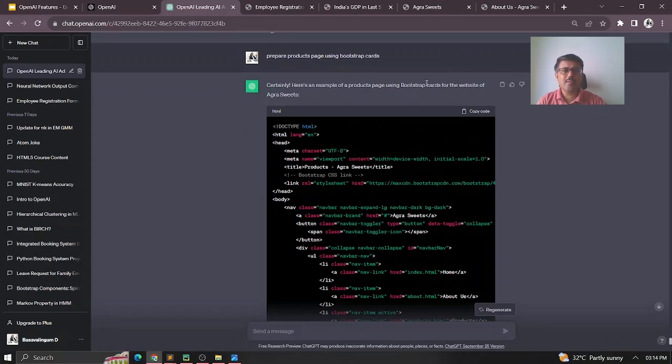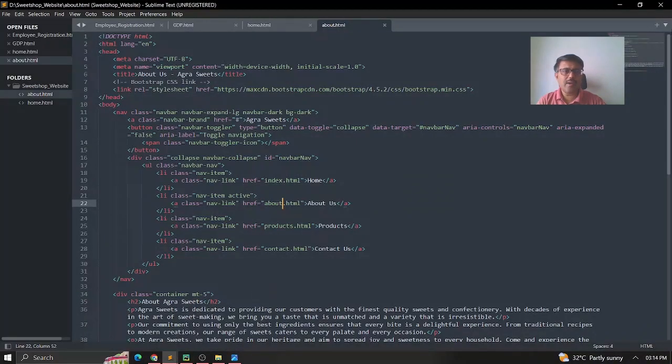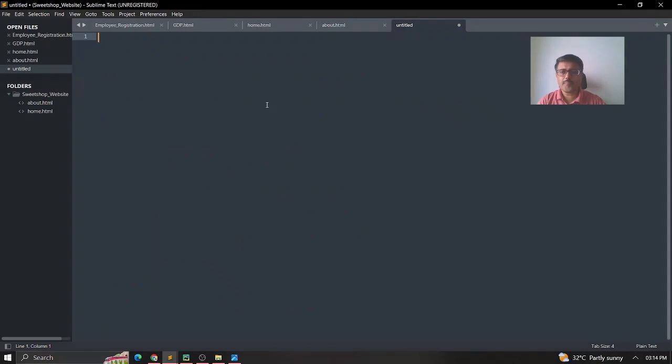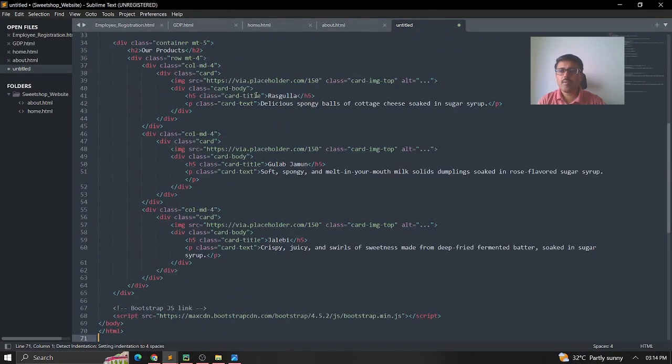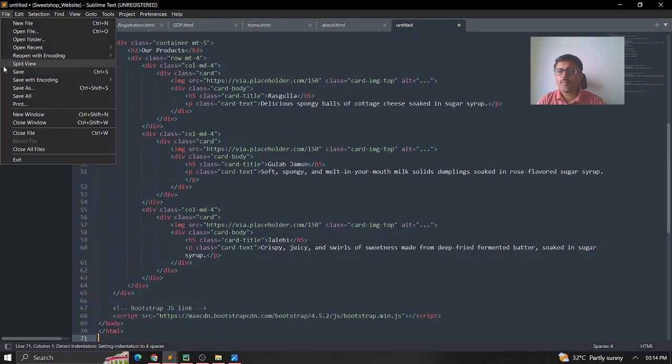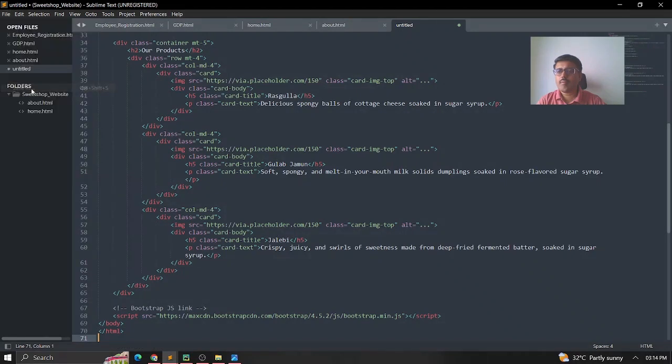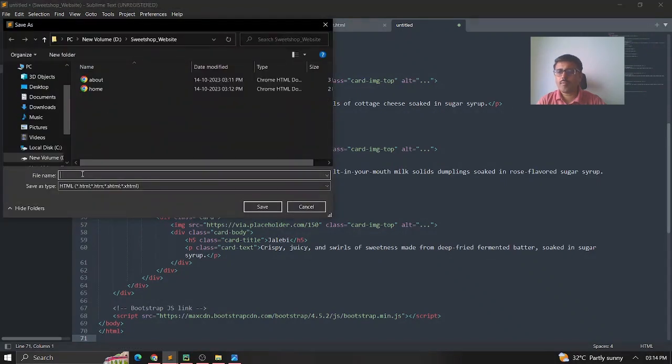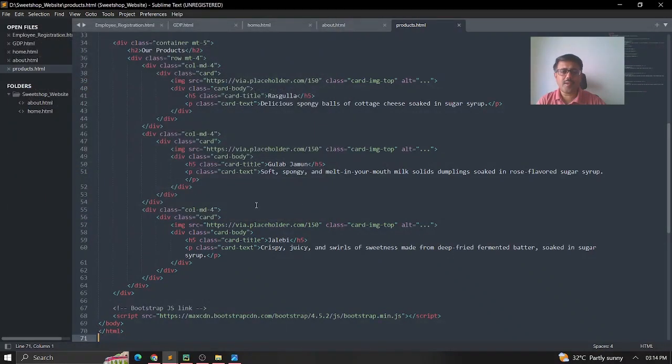So now what I'll do is I just copy this code, and then again go to my Sublime editor and add this file products. I just give it as the products now. Okay, let me save it here.